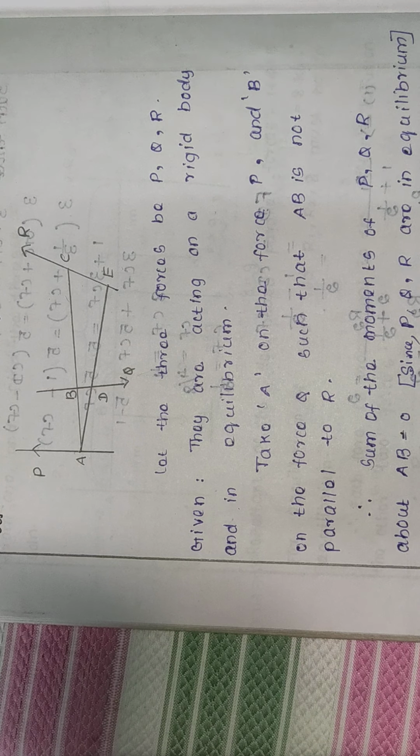The second point: if three forces are in equilibrium and are parallel, then each force is proportional to the distance between the other two. If three forces are in equilibrium and parallel, then each force is proportional to the distance between the other two. That also we shall see.